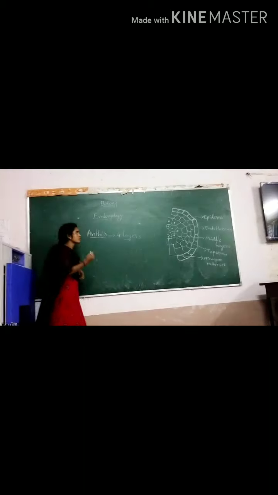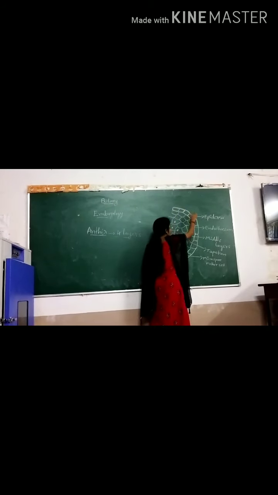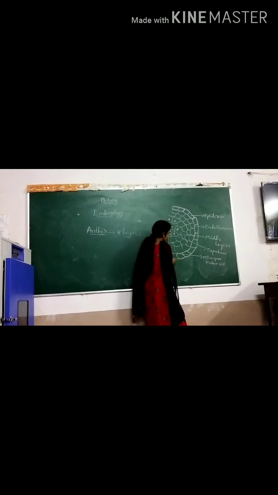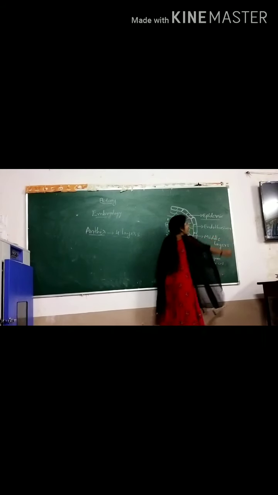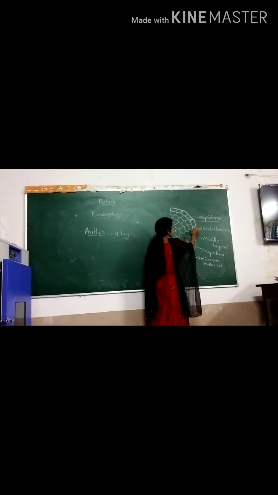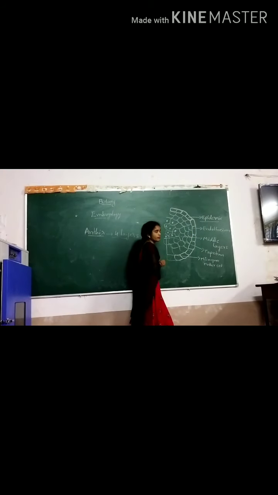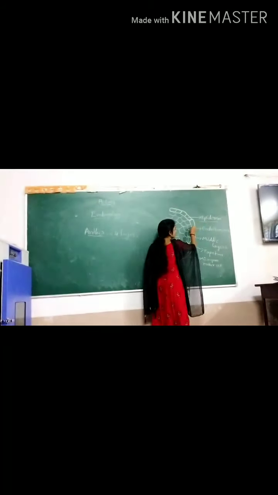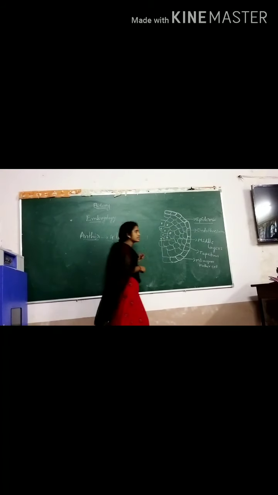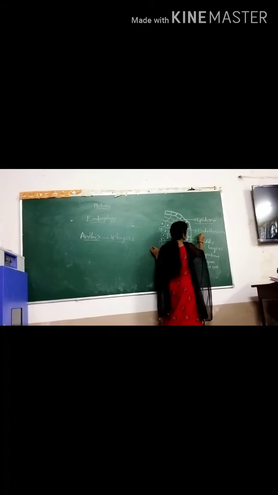The outermost region is a single layer of cells, called the epidermis. Beneath the epidermis, the next cells are the endothelium, also a single layer.